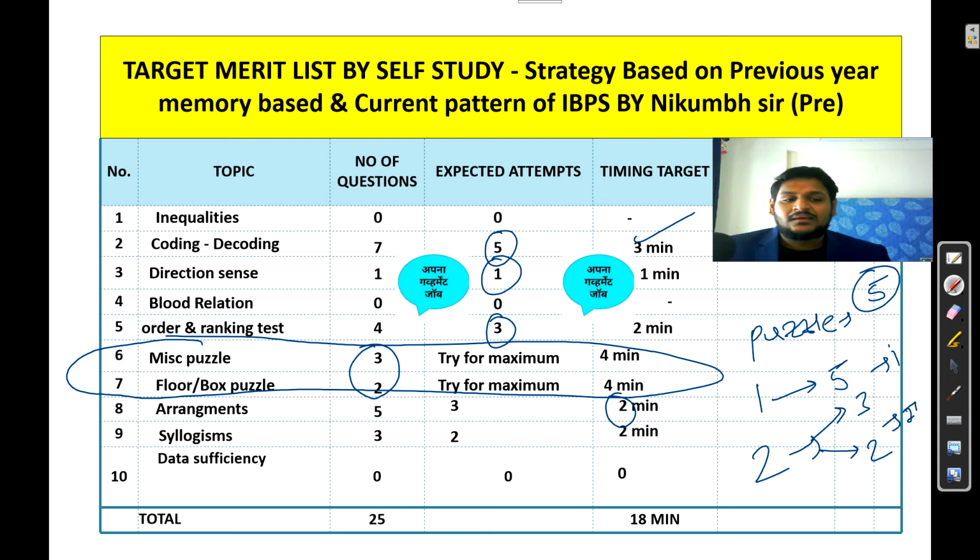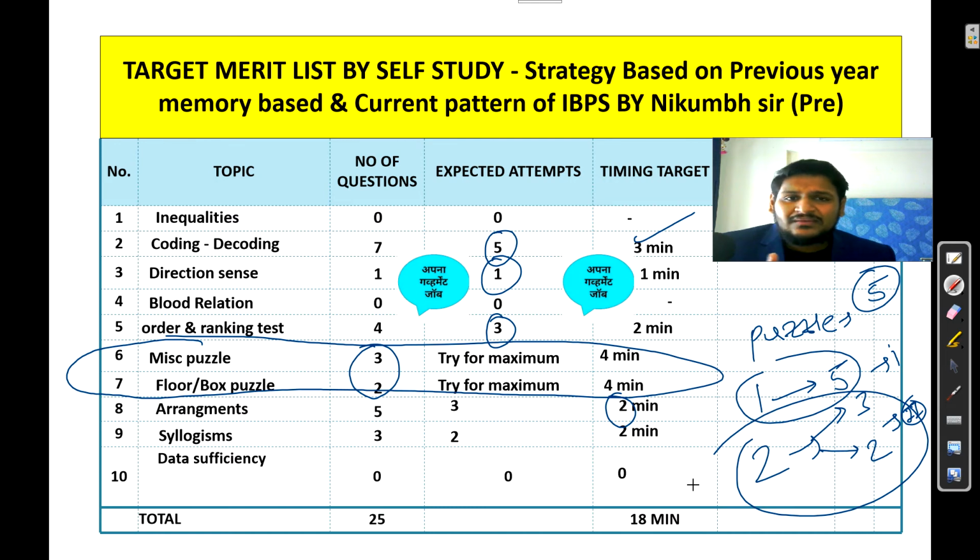This is the second case, and these 2 cases are only applicable for UDC, MTS and Steno, all 3 of you. Okay, no need to worry. I am assuming that they will give either 1 or 2 puzzles. Okay, for MTS and Steno the level will be very low, it will be easy, so no need to worry for you. For UDC definitely it will be of a good level. So for UDC, those who are preparing for UDC, you need to pay special attention to puzzle.